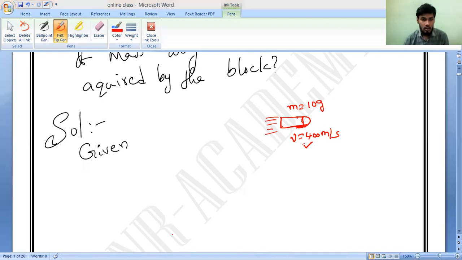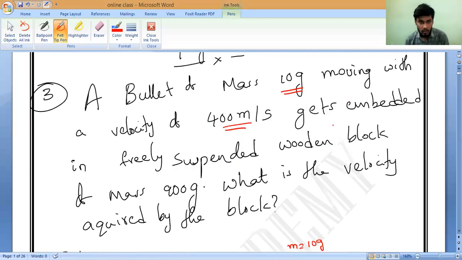So now let us come to here. Observe very carefully. Till here, if any doubt, ask me. A bullet of mass 10 grams moving with a velocity of 400 meter per second gets embedded. What is the meaning of embedded? Suppose the bullet is coming; gets embedded means it will be stuck in my hand.